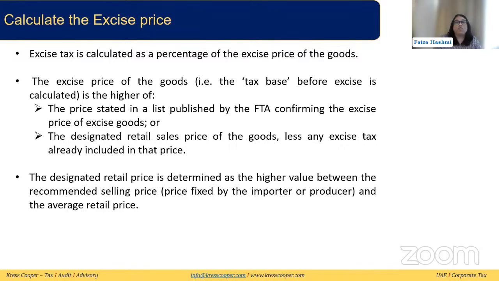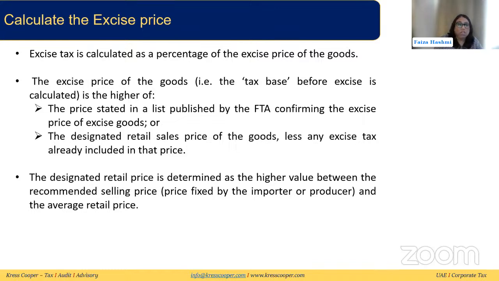Now, excise tax is calculated as a percentage of the excise price of the good. Like we said, the excise tax is a percentage-based duty that has to be applied on the tax base. So we need to determine what the tax base is. Excise price and tax base are the same. The excise price of the good, the tax base, is before excise tax is calculated, because that is what we apply the excise tax rate on. As per the excise tax law, the excise tax base is the higher of the price which is stated in the list published by the FTA, the excise good list of the FTA, or the designated retail sales price of the good.